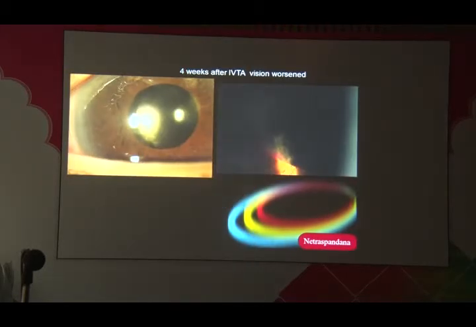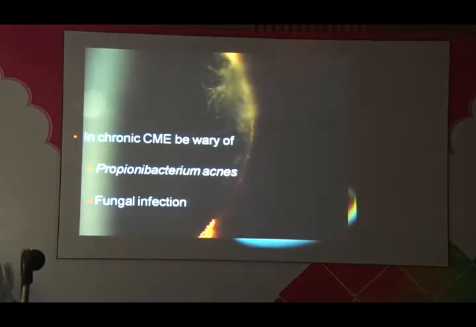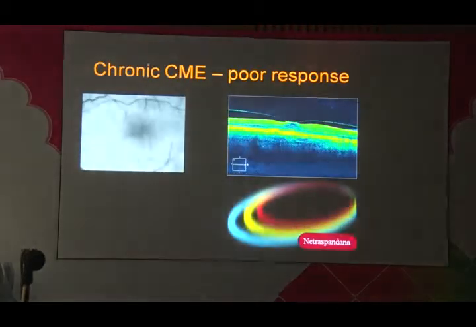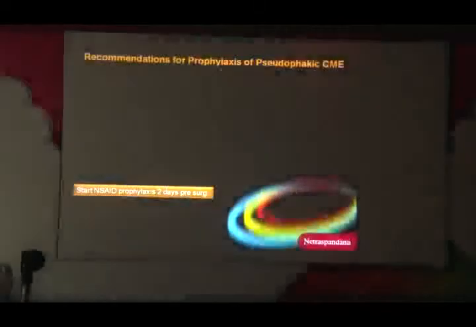4 weeks after, the vision started to reduce, and when you look carefully at the iris margin, this is what was growing. The patient had a fungal infection. So in a chronic CME, one should be very much aware that inflammation produced by the fungal infection or propionibacterium can cause this problem. If you have a poor response, then one should consider the VMT.